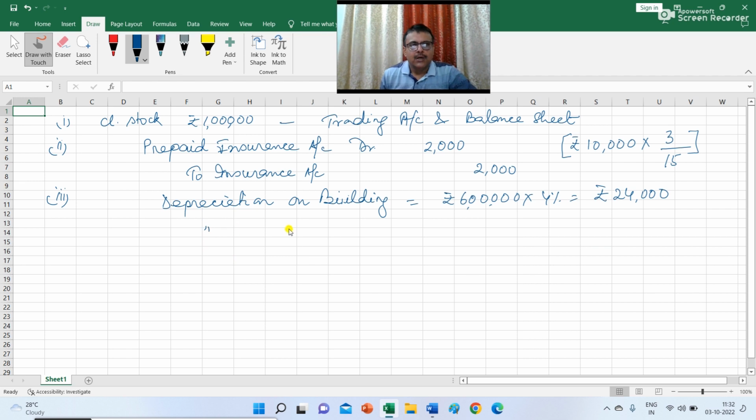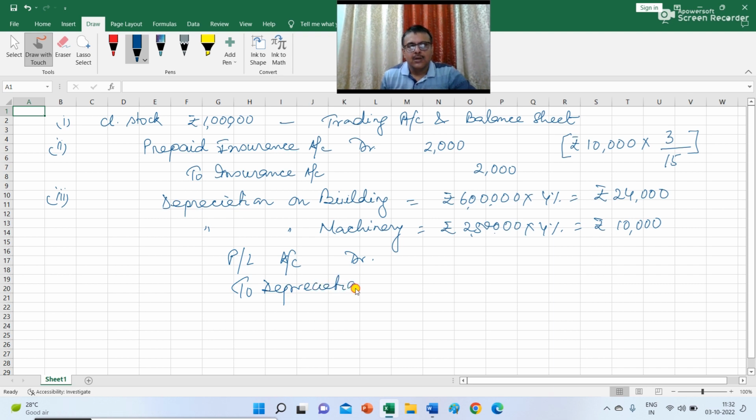Value of machinery given is 2,50,000, so depreciation on machinery is 10,000, as 2,50,000 into 4% will give 10,000. So your journal entry is PL account debit to depreciation account. This will be 34,000: depreciation on building 24,000 and depreciation on machinery 10,000.